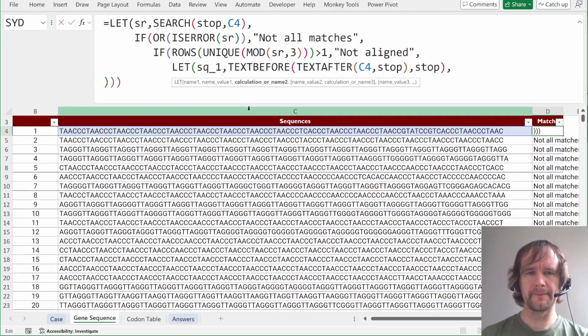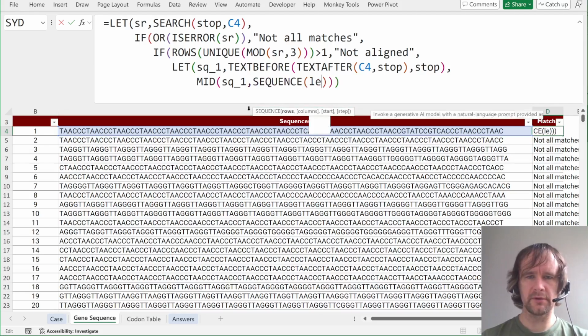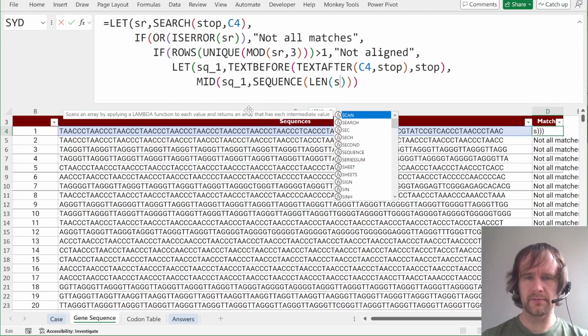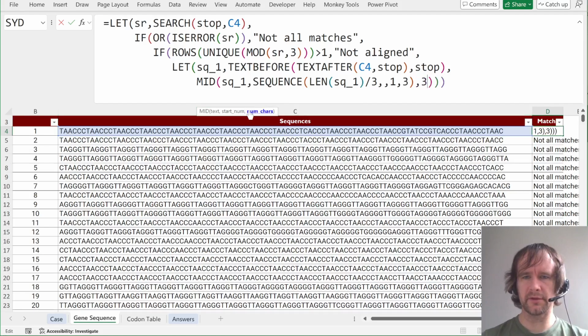Then I want to say mid of sequence1. I want sequence of len of sequence1 divided by 3, starting from 1 and in steps of 3, and I want to take the 3s. And actually, if I make this go across, then I won't get spill errors.